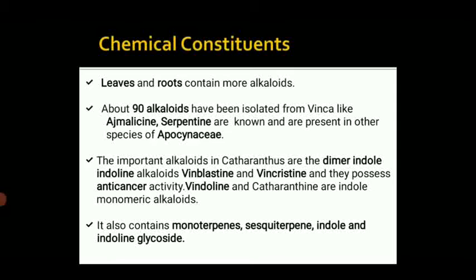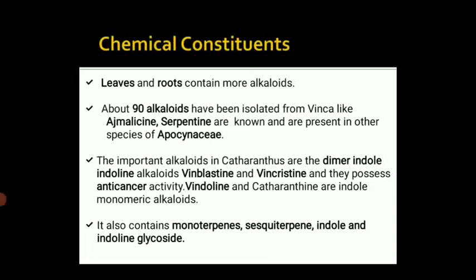Chemical constituents. Leaves and roots contain more alkaloids. About 90 alkaloids have been isolated from Vinca, like ajmalicine and serpentine, which are known and are present in other species of Apocynaceae. The important alkaloids in Catharanthus are the dimeric indole-indoline alkaloids vinblastine and vincristine, and they possess anti-cancer activity.